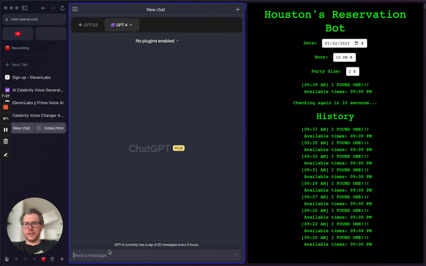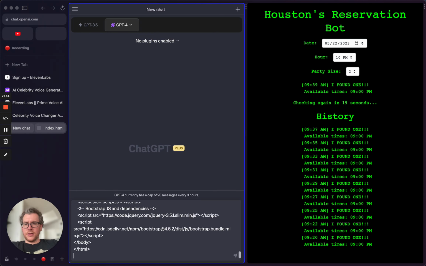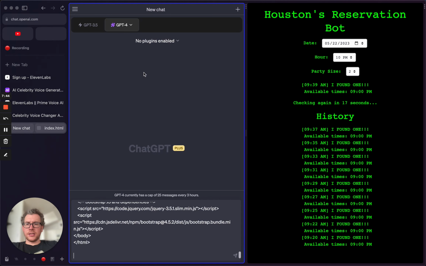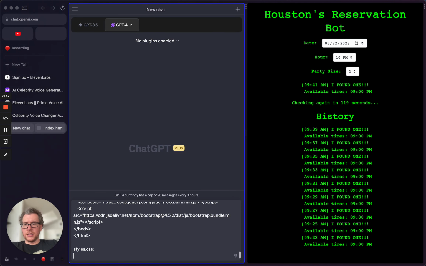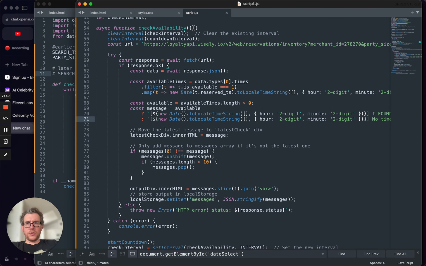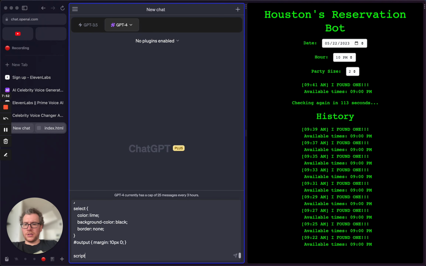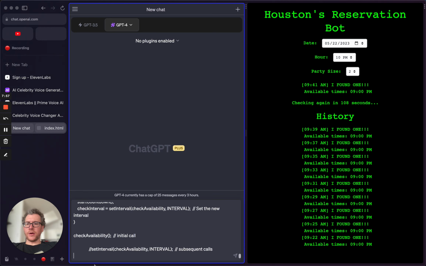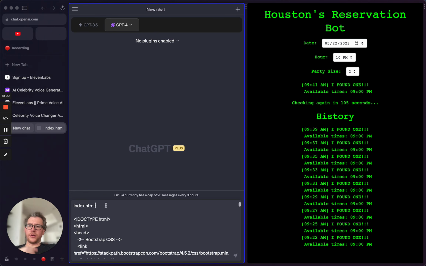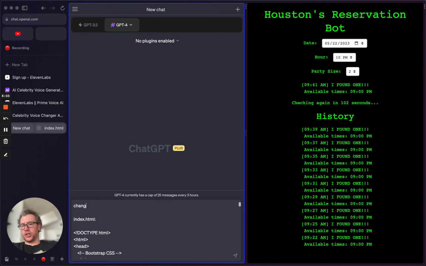I'm going to put what I want up here, just so that I can maximize the amount of messages. So I can just do index.html, and then styles.css, and then script.js. There might be a more efficient way to do this. I'm sure there'll be a plugin soon. But this is how I do it right now, and I just give it all the code here, and then I'll usually say "changes" up here, and then ask for what I want in the code.